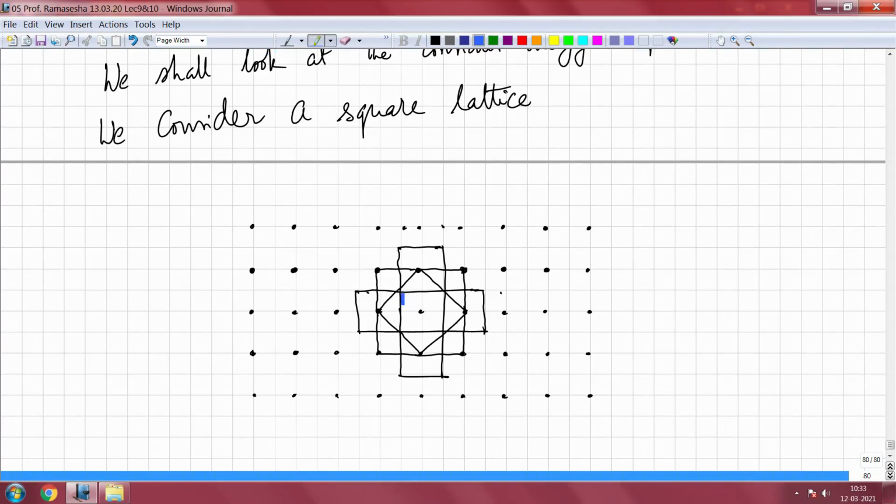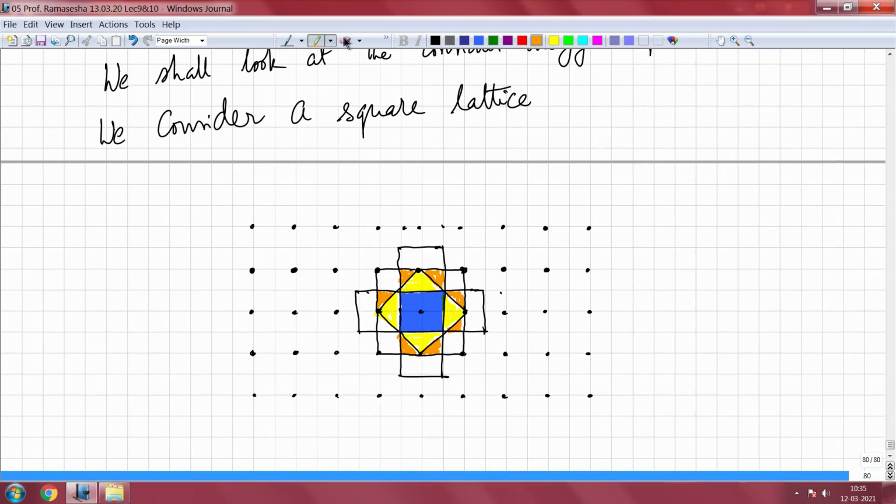So, this is the first zone. Okay, and the second zone is the following. The second zone will be this one. And then the third zone will be this one. Actually, showing up to the third zone is enough for our purpose, and we will not go into the others.